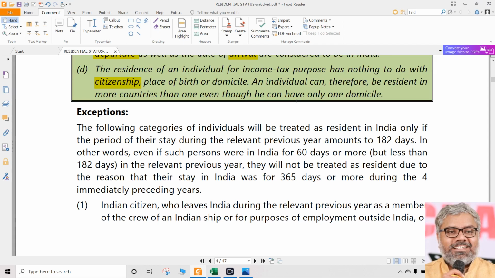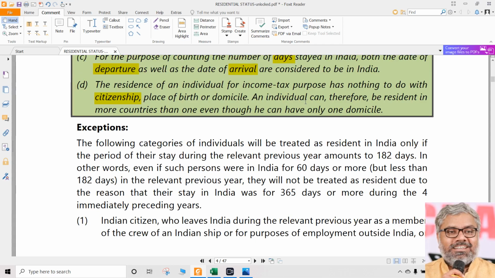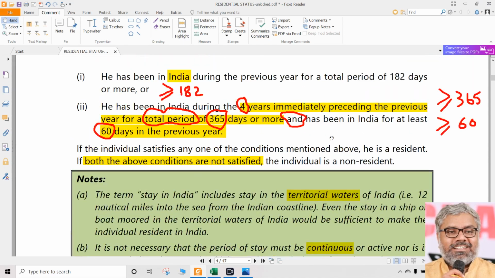What are the residential status provisions in Germany? We don't care. Why do we care? Are we learning Germany income tax? No, we don't care. But what is our interest? Our interest is the Indian Income Tax Act. So what is residential status according to the Indian Income Tax Act? Yes, that is what we are supposed to know.